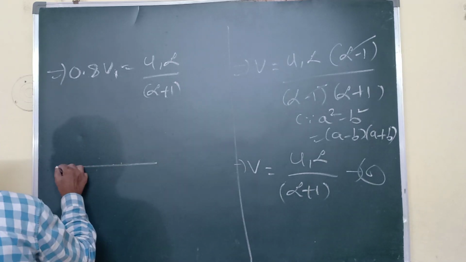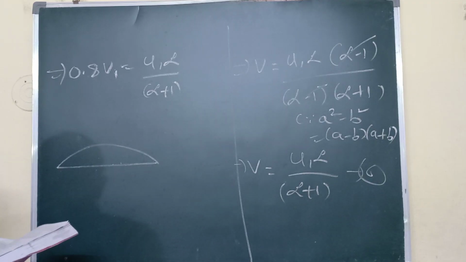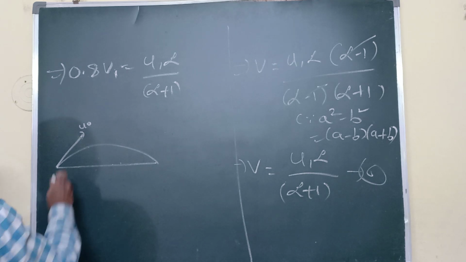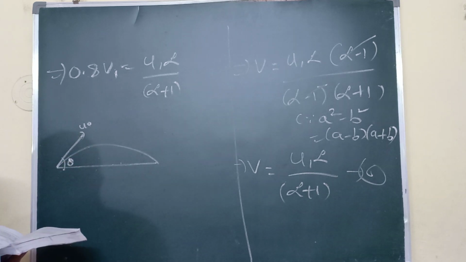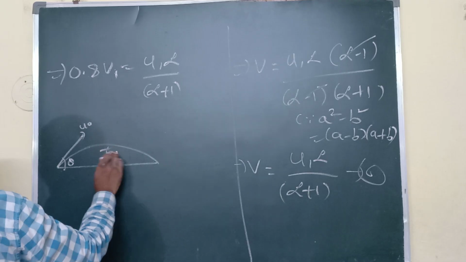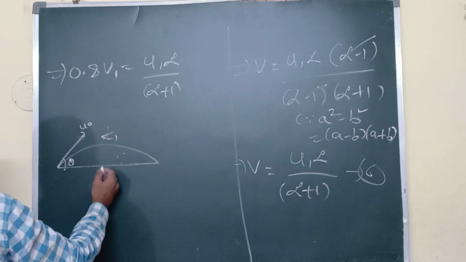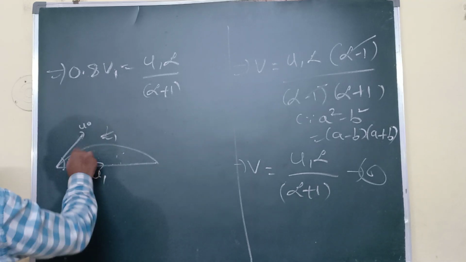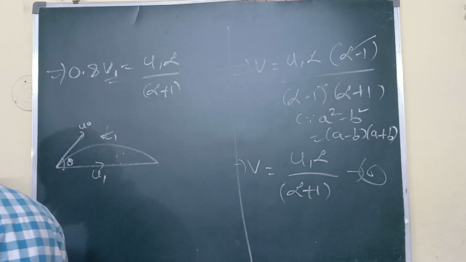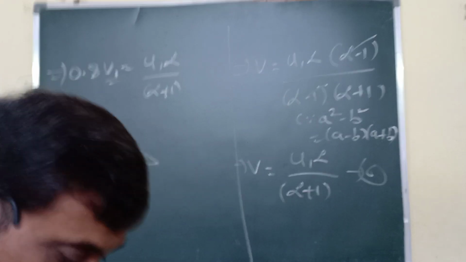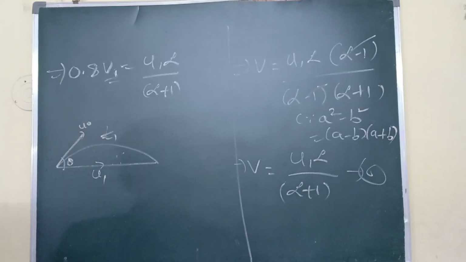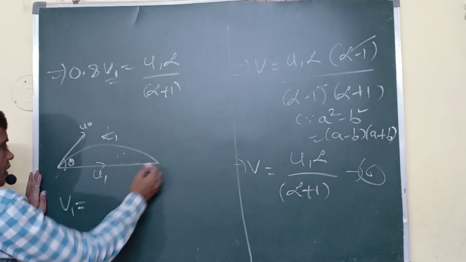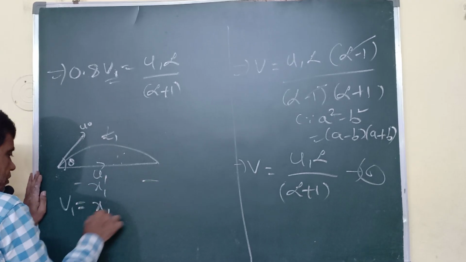What is this first parabolic path? This is like this. What is the velocity? u0 velocity. Angle of projection theta. Total time what we have taken? t1, time of flight. Original velocity? u1 taken. So in this duration, average velocity is v1. What is the formula for average velocity? Total displacement by total time. I want v1. How it comes? Displacement x1 by total time.